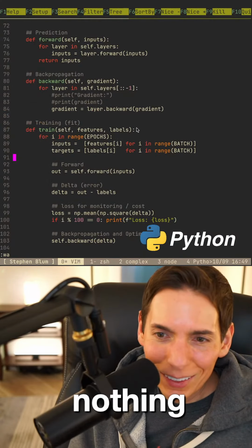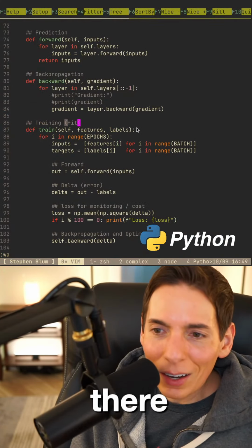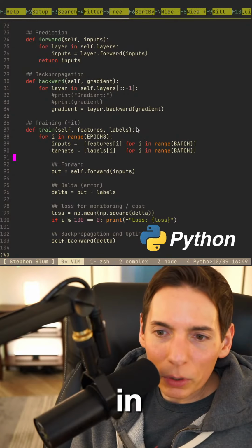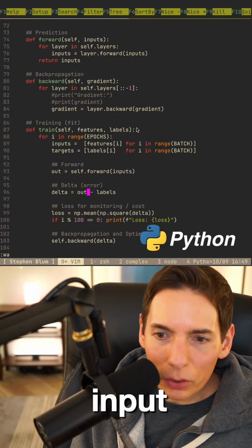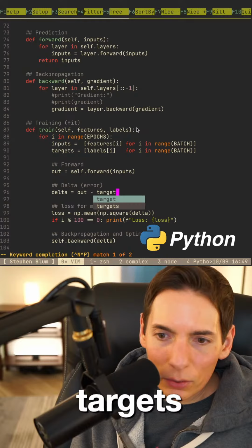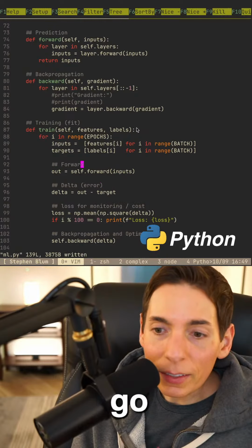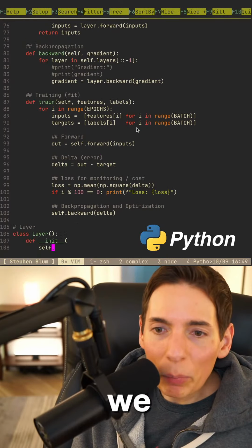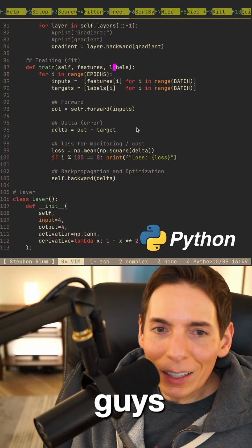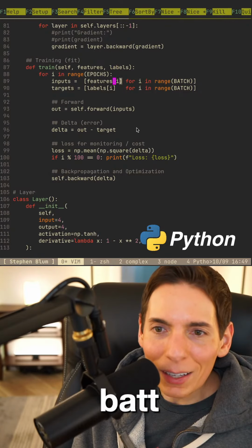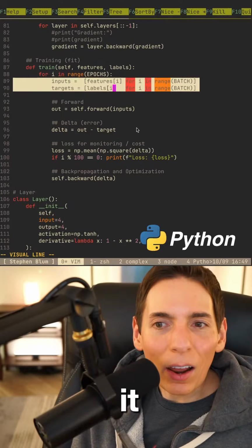You didn't see. Nothing showed up there on the screen. Okay, here we go. Inputs and targets. We're good to go. So we got inputs and then targets. Here we go. I think that's it. Is this it? Did we just implement batching, you guys? Did we just implement batching already? Is that all it took?